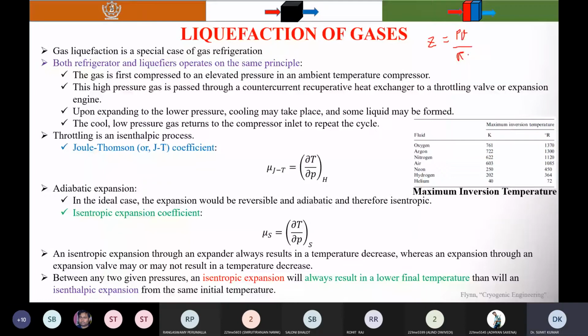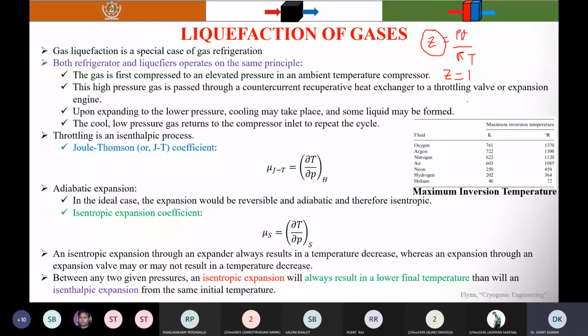When Z is equal to 1, you can say that the real gas behaves as the ideal gas. At a very high temperature, meaning about 2 times the critical temperature, and at very low pressures, when the pressure is lower than the critical pressure, the real gas behaves as the ideal gas.